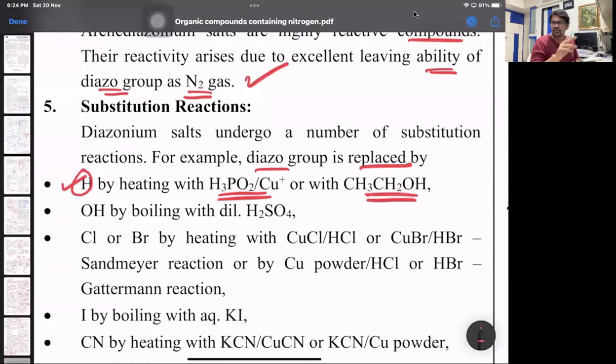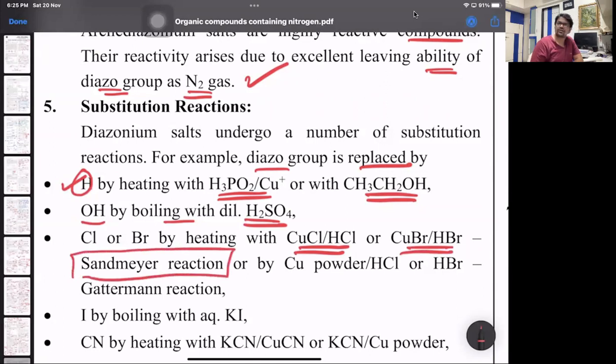So in the conversions, whenever you see in the arrow H3PO2 with CuCl or with ethanol, the diazonium salt is entirely replaced by H. Then replacing by OH is by boiling with dilute H2SO4. So an aromatic diazonium salt becomes phenol. Then next is diazonium salt on heating with CuCl/HCl or CuBr/HBr. We have done this in haloarenes, Sandmeyer's reaction. Or if you use copper powder in HCl or copper powder in HBr, that's called Gattermann's reaction. Products will be the same.